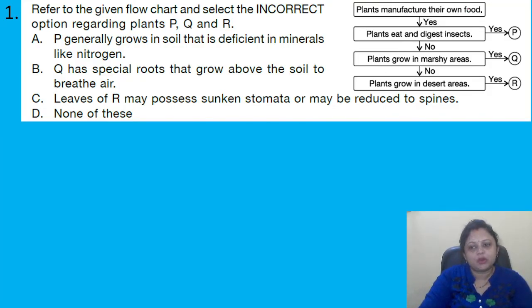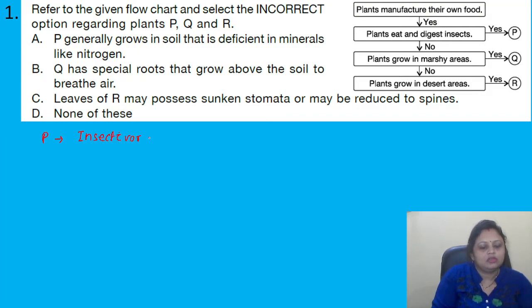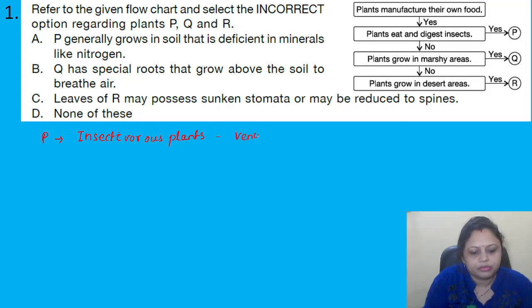Here things are given. Plants manufacture their own food. Yes. Plants eat and digest insects. Yes. P, that is basically insectivorous plants. So you know insectivorous plants. Examples are there like Venus flytrap, Pitcher plant.